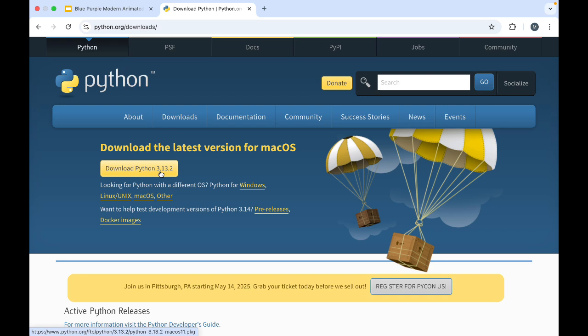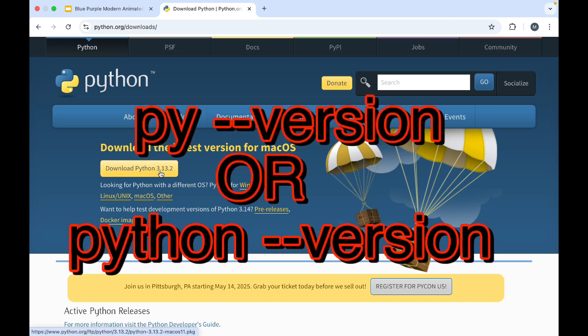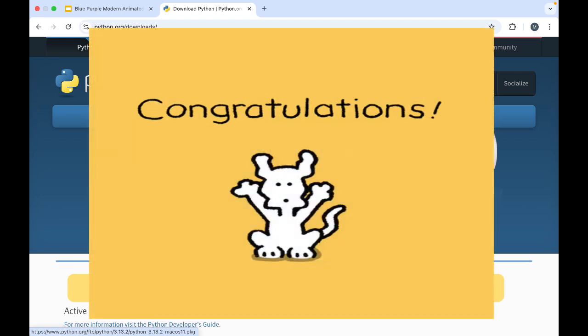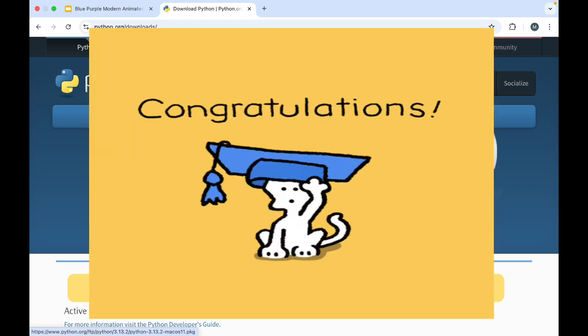But now, as we are learning Python for data science, we have a different trick to install. If you have installed it properly, then you can go to your command prompt and write py space hyphen hyphen version or python space hyphen hyphen version. If it shows you the version here, you can see this version. If that command is being executed properly and it is not showing any error, then congratulations, you have installed Python on your system.